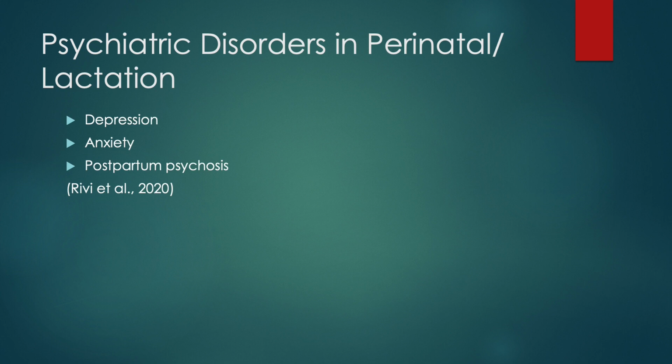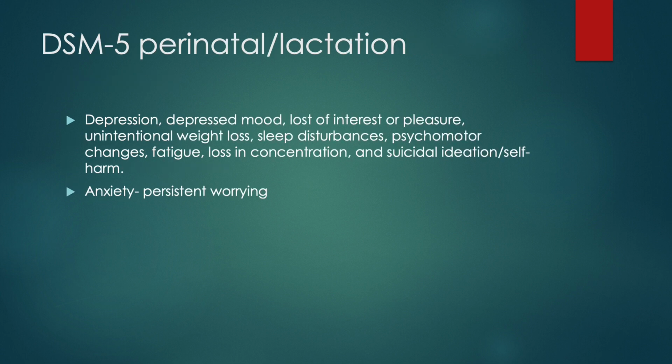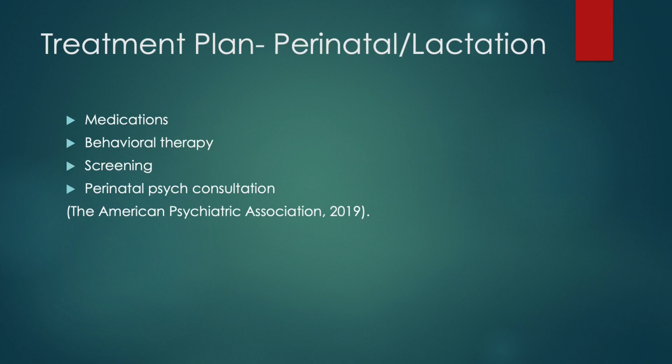That includes depression, anxiety, and postpartum psychosis. And DSM-5 is depression, which we discussed in the last slides, and anxiety. Treatment plan includes medication, behavioral therapy, screening, and perinatal psych consultation.